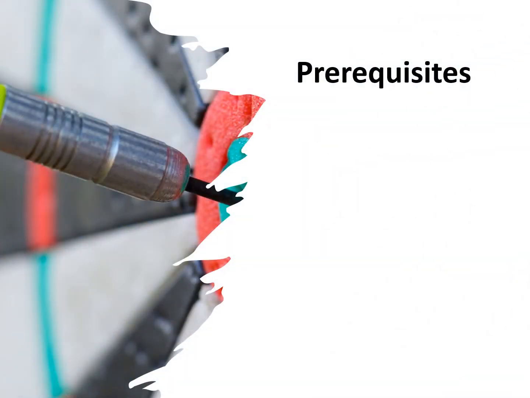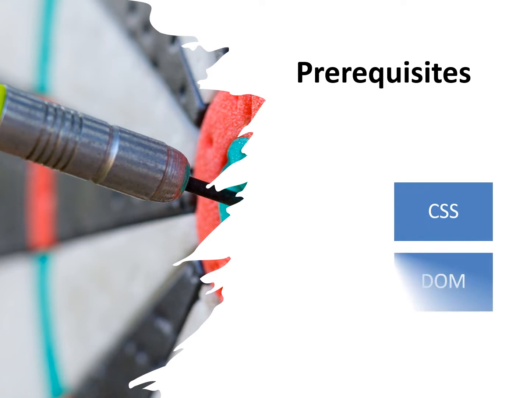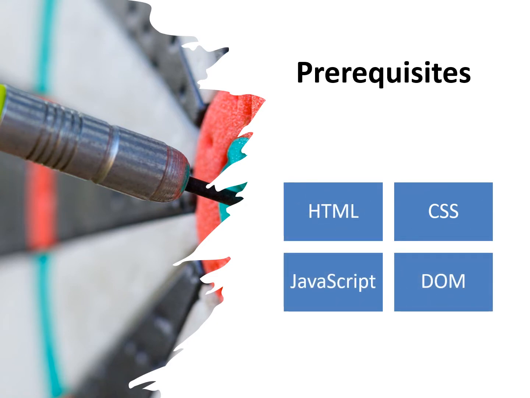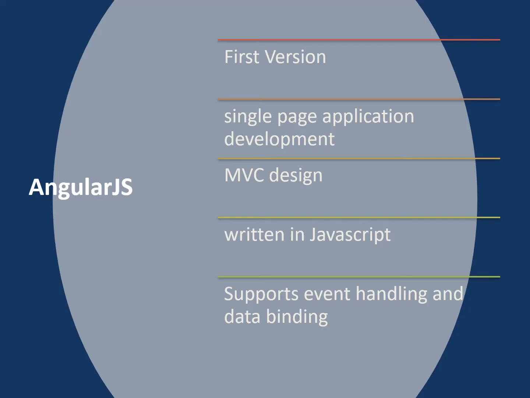The prerequisites include you should have a basic understanding of HTML, CSS, JavaScript and DOM. Before moving into Angular, we can just go through AngularJS since it is the first version of Angular. AngularJS is developed with single page application in mind. It is developed using model view controller architecture.